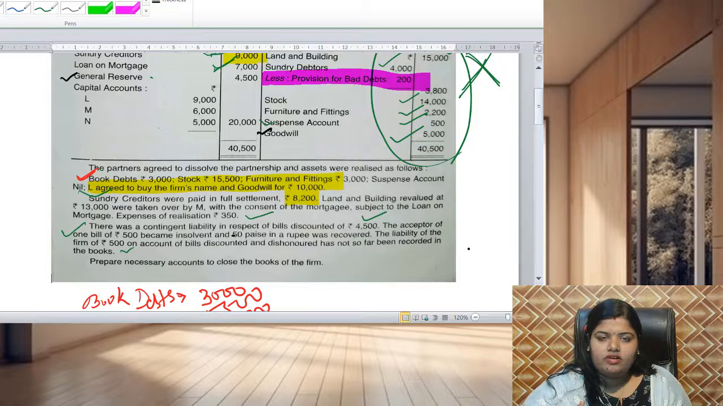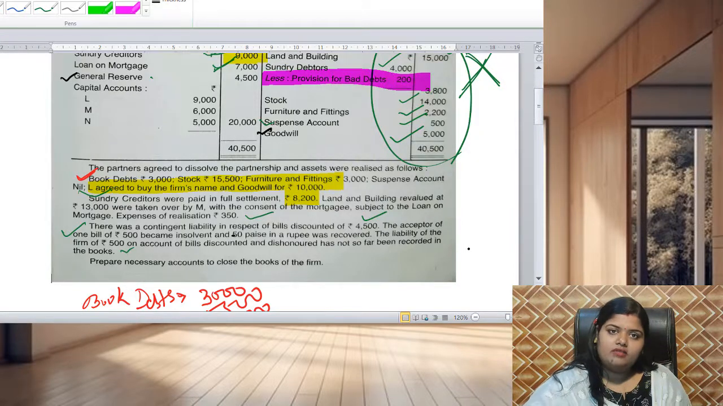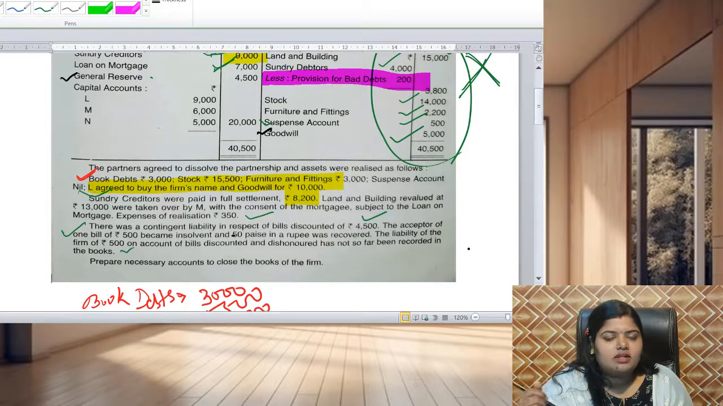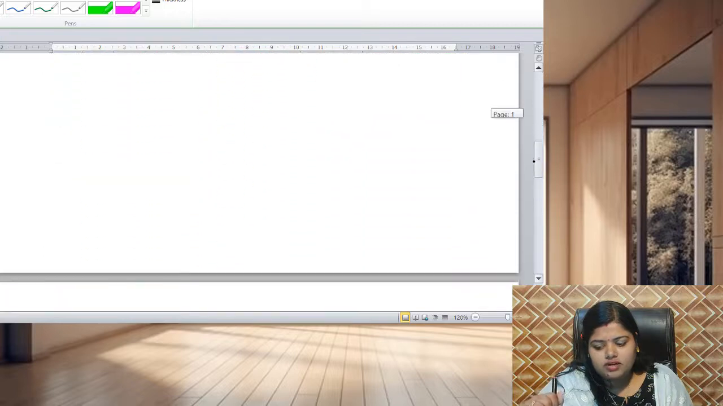And vice versa, when we transfer the asset, it is debited. But when we realize the money, the value of money is credited. Like that, when a liability is transferred, it is credited. But when we pay the amount, it is debited. Right? So now M will pay us the amount of rupees 13,000. So it will be credited, because whatever we receive, we will credit it.